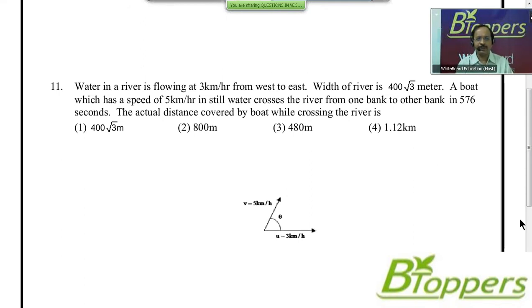Water in a river is flowing at 3 km per hour from west to east. Width of the river is 400 root 3 meters. A boat which has a speed of 5 km per hour in still water crosses the river from one bank to the other bank in 576 seconds.